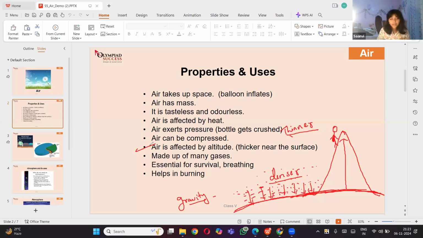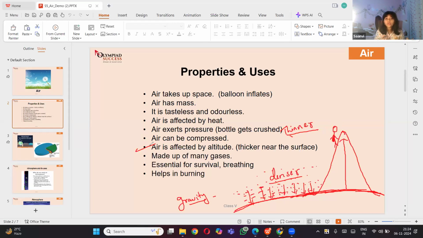Mountaineers use oxygen cylinders as they climb mountains because the Earth pulls all matter towards itself.